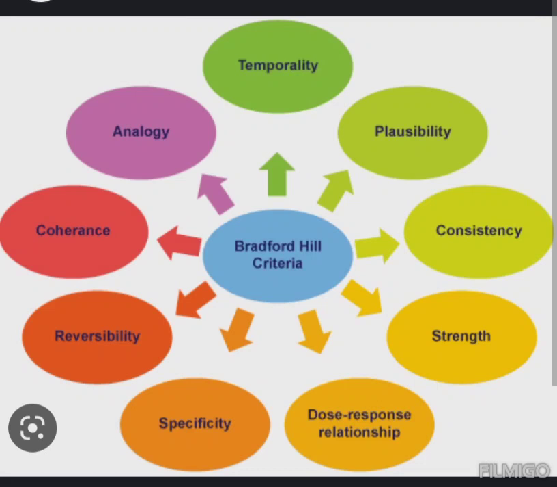Consistency. Findings are repeatedly observed in multiple distinct samples. We select different samples and the findings are observed repeatedly, consistently, which is one of the criteria discussed under Bradford Hill criteria. Specificity. The more specific the presumed cause is to the effect.